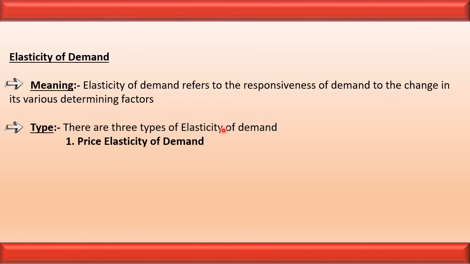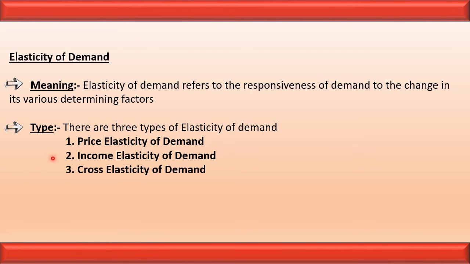Let us see the types of elasticity of demand. There are three types of elasticity of demand on the basis of factors determining demand. The first is price elasticity of demand. We know that the demand is affected by the price. So in the price elasticity of demand, we see the degree of change in demand with respect to change in price. Second is income elasticity of demand.